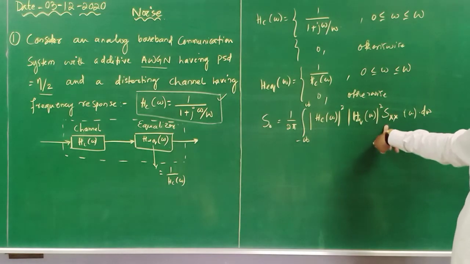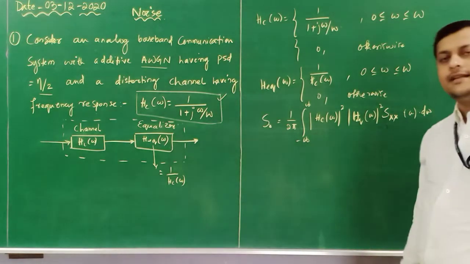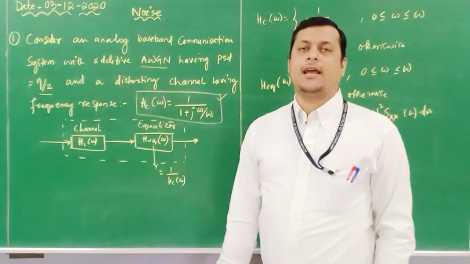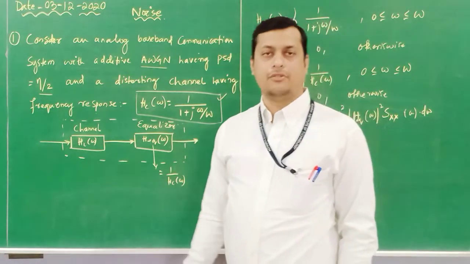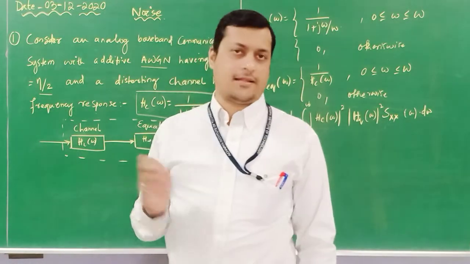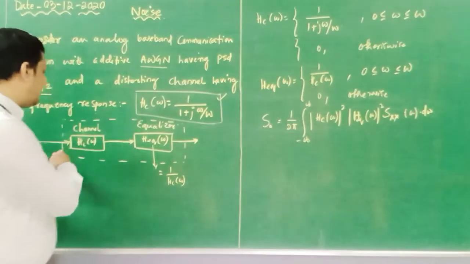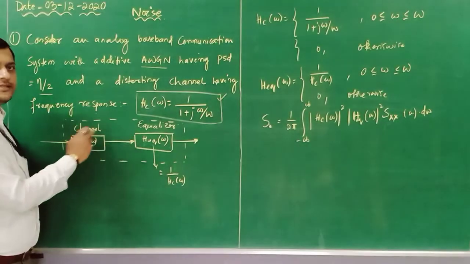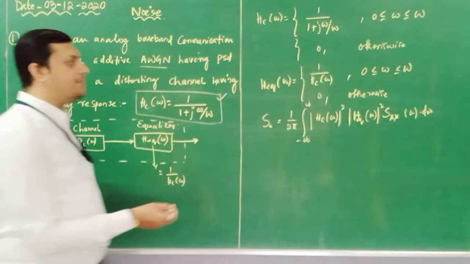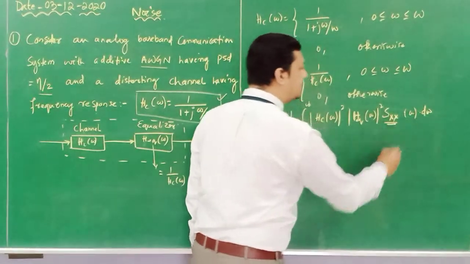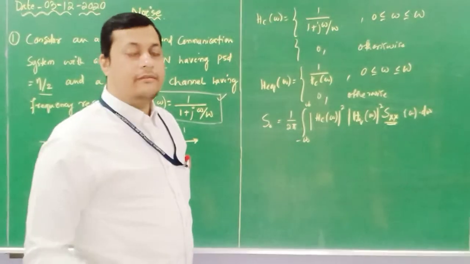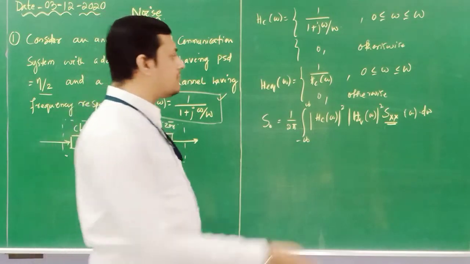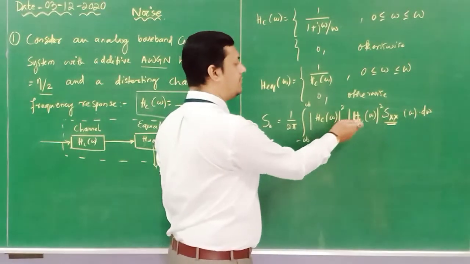Here I have written Sxx of omega, which is the frequency transformation of the input modulated signal to this system. According to Parseval's theorem, if we feed the signal at this point, the power spectral density is multiplied with the individual response squares: Hc of omega square and H equivalent of omega square.